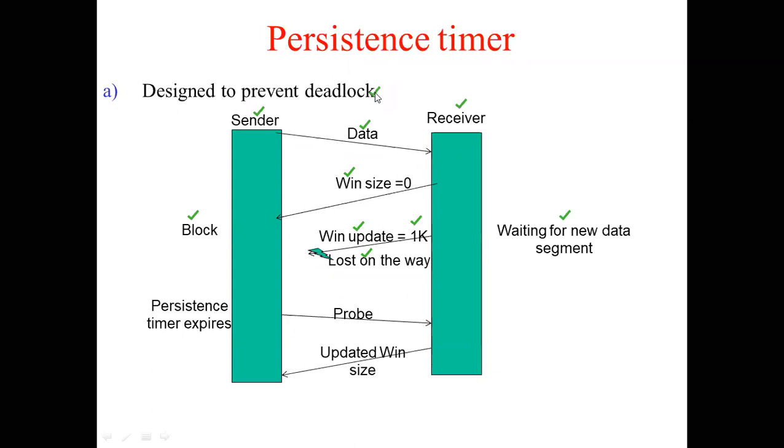Okay. So now to avoid this situation, suppose by chance the sender has sent data, window size has been updated to 0, sender has blocked, and window update does come, but it gets lost on the way. At that time, a timer called persistence timer is used, which is set to a certain interval of time. So after the persistence timer expires, the sender will send a probe to the receiver.